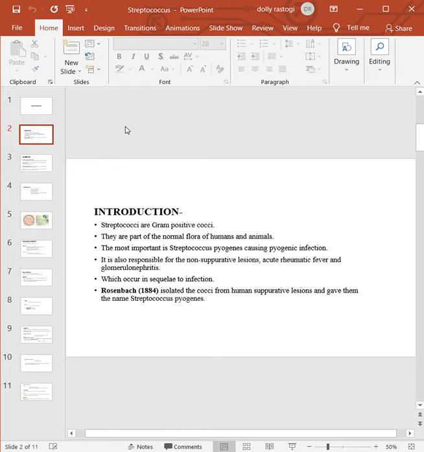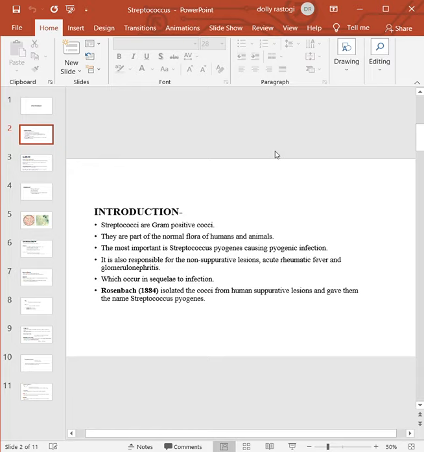And the most important in this group is Streptococcus pyogenes, which causes pyogenic infections, that is pus forming infections. It is also responsible for non-suppurative lesions like acute rheumatic fever and glomerulonephritis.